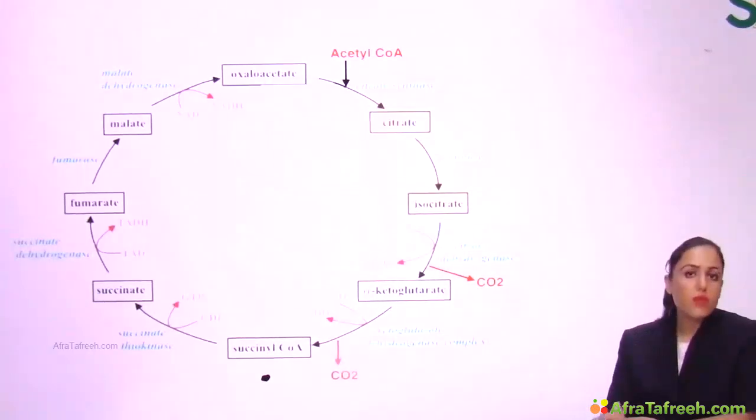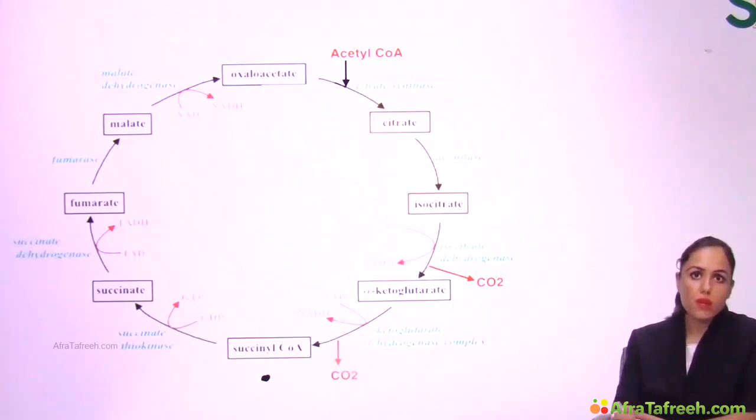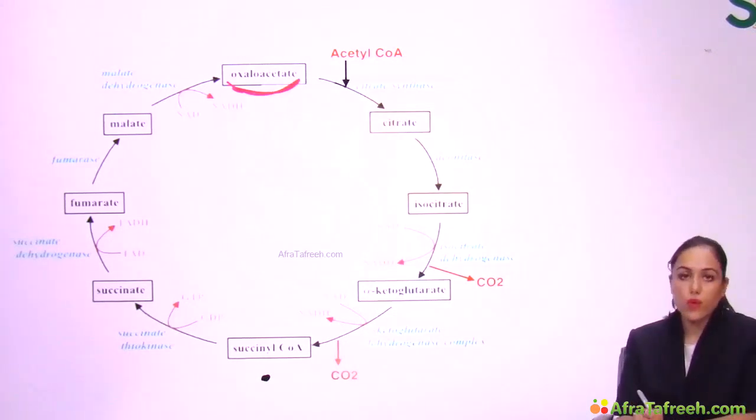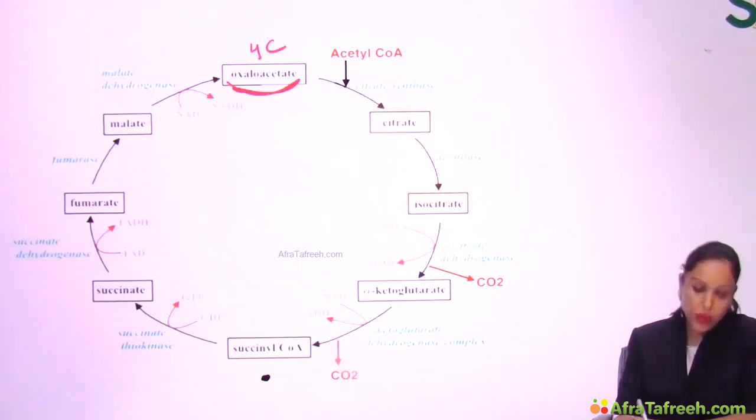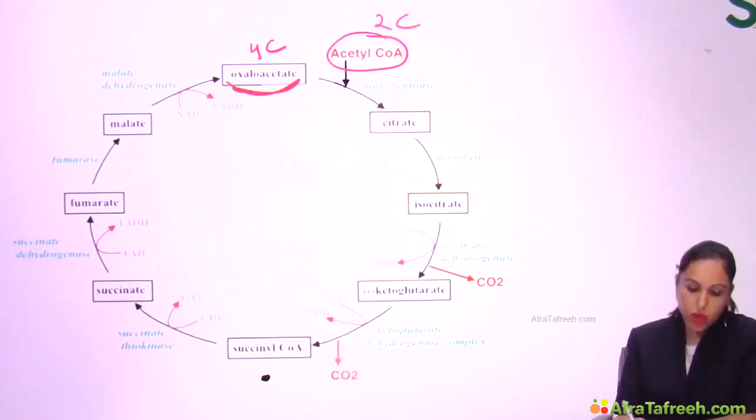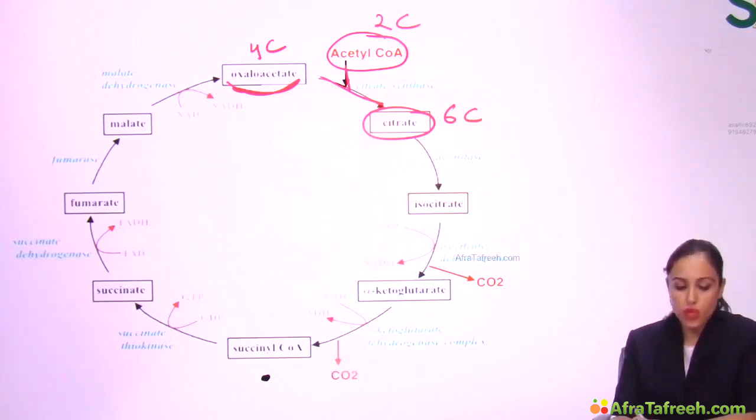Now let's start with the cycle, Krebs cycle. You know the starting material or the first substrate we say, first substrate is oxaloacetate. I told you oxaloacetate is 4 carbon compound. This oxaloacetate will combine with acetyl-CoA, which is 2 carbon. They both join to make citrate. So 4 plus 2, this is 6 carbon compound. And the name of enzyme is citrate synthase.